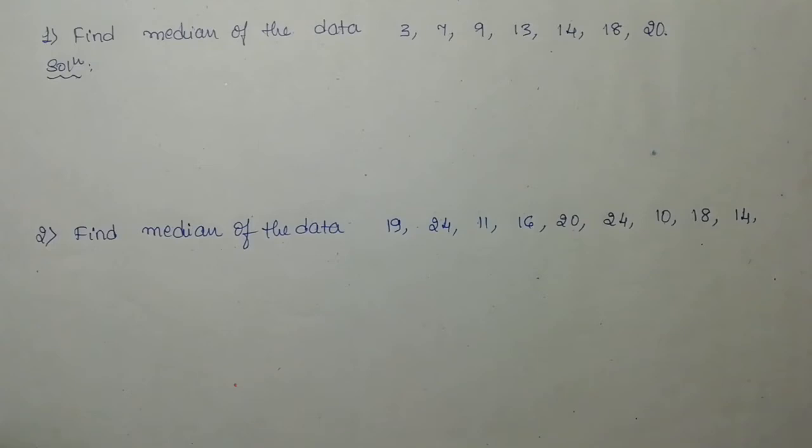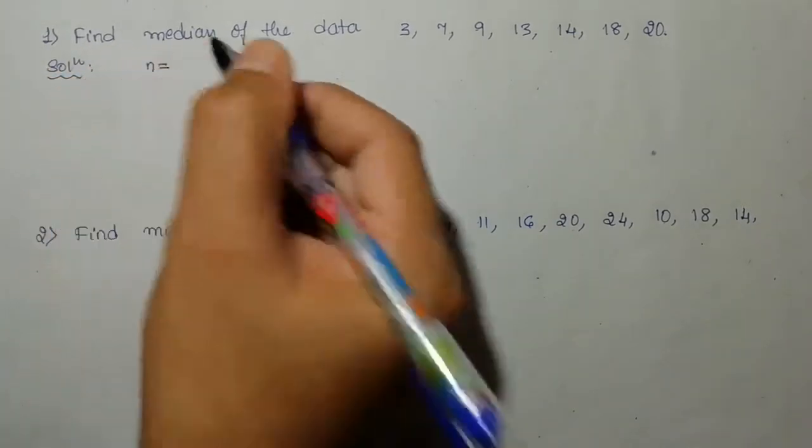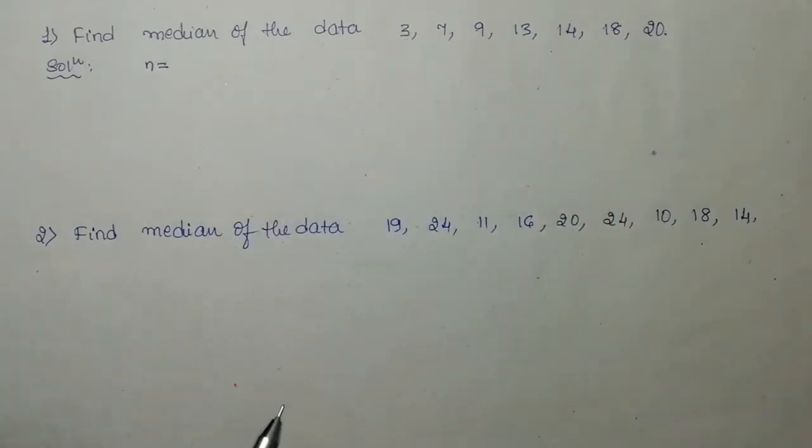If it is already in ascending or descending order, then there is no need to convert it. If it is shuffled, then only you need to write in the first line the ascending or descending order of the given observations. Here it is not necessary. Now first I am going to identify the total number of observations, that is n, because we need to identify whether it belongs to case first or case second.